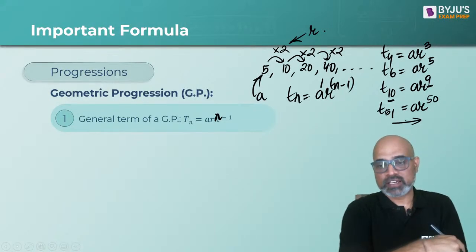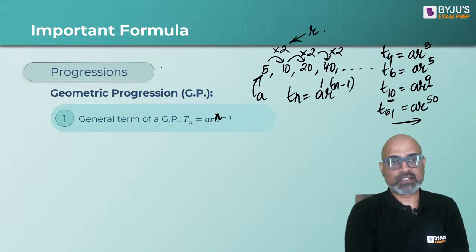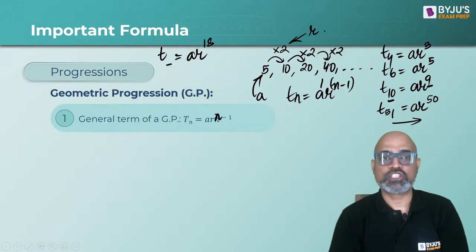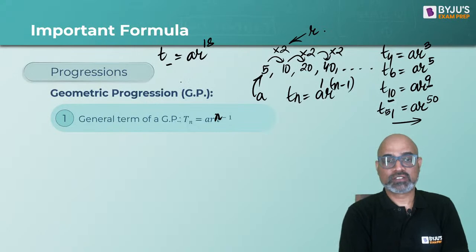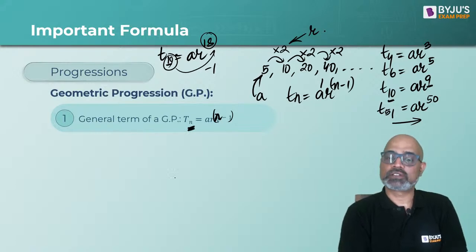And vice versa, if I tell you that AR to the power 18 is which term from the left of a GP? If the power is 18, then which term are we talking about? Right, good. 19th term. So you can see that whatever number we are writing here, you have one less than it. So if you have written n here, the power is going to be n minus 1.